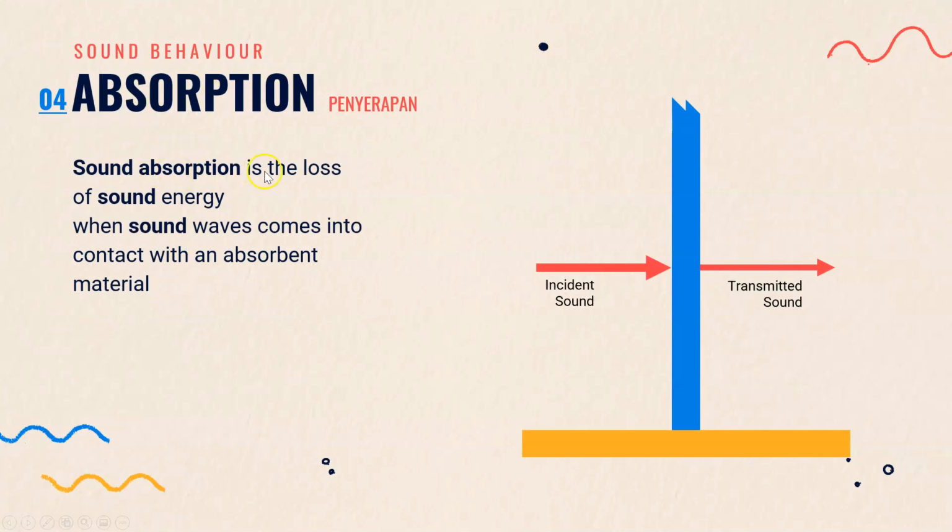Sound absorption is the loss of sound energy when sound waves come into contact with an absorbent material. So just now the incident sound is here and most of the sound is transmitted to the other side. But if this material is an absorption material, it will get absorbed here and only some of the sound is transmitted into the other side.